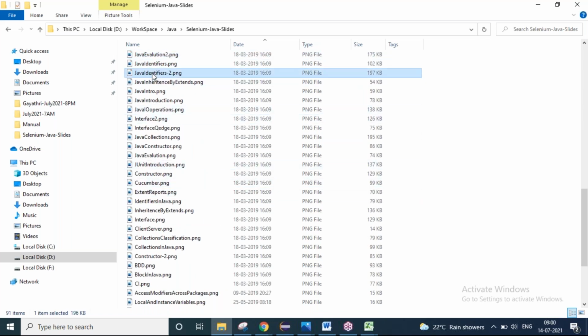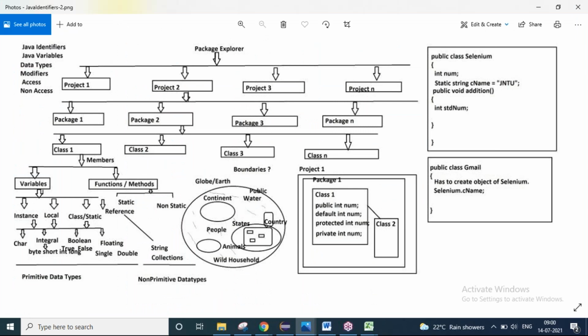For example, one of the topics that I have to explain in Java. How can I start my journey with Java explanation? Like how to create a project. Then the project will contain packages. A package will contain classes. A class contains members. Members are variables and functions. Variables are again classified as instance variables and local variables, and instance variables are characters, integers, boolean, floating point numbers, string. This is how we can classify the evolution, like how Java has to be started for learning, right?